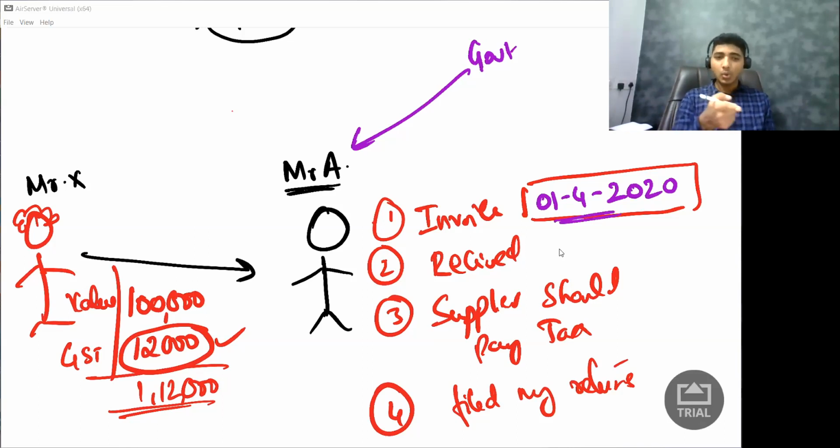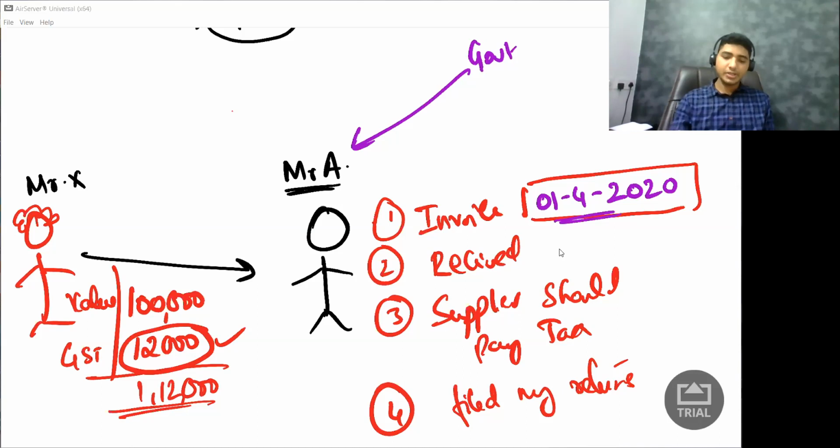So the government is saying, look, if you don't pay within 180 days, whatever credit you have availed, we will cancel it. They use the word reverse, and you need to pay that money to the government. So 180 days from 1st of April means when will it come?